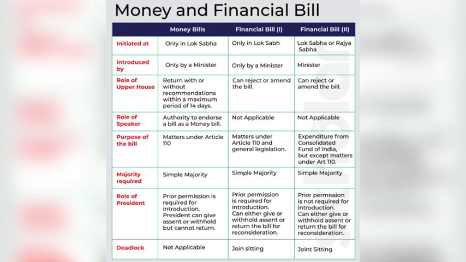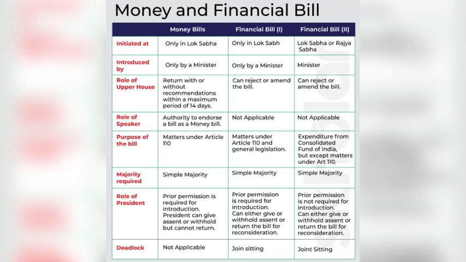Now the third difference arises: what is the role of Rajya Sabha in these bills? In the case of a money bill, it is passed only in Lok Sabha. When it is given to Rajya Sabha, the Rajya Sabha can return or recommend the bill with or without amendments. The recommendations may be accepted or not accepted. If the Rajya Sabha does not return the bill within the maximum period of 14 days, the bill will be considered as passed. In the case of a money bill, the authority of Rajya Sabha is completely bypassed.